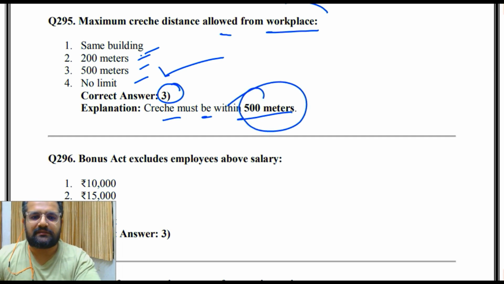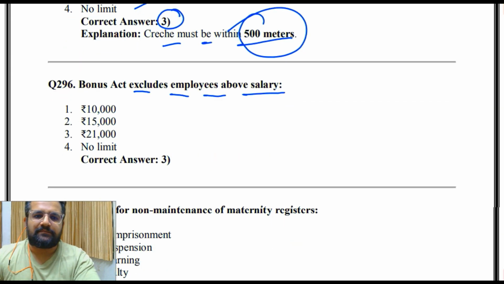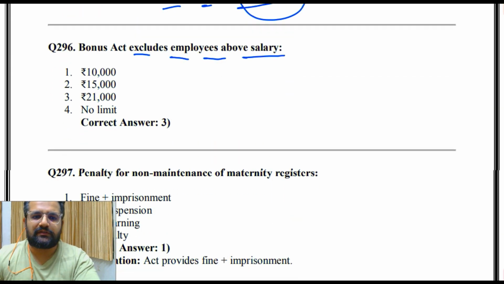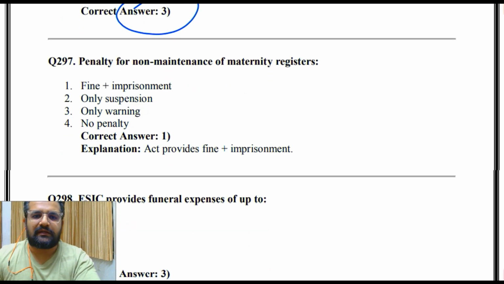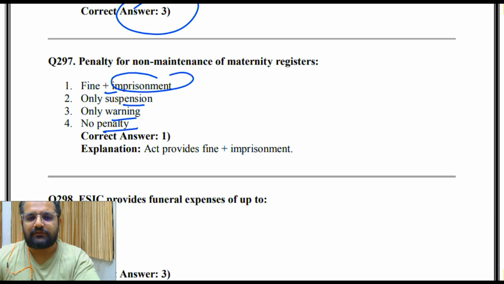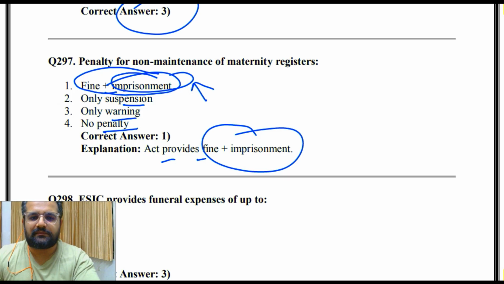500 meters. Bonus Act excludes employee above salary 10,000, 15,000, 21,000, no limit. So the answer is 3, that is 21,000. Then penalty for non-maintenance of maternity registers: fine and imprisonment, only suspension, only warning or no penalty. So the answer is both, fine and imprisonment. Act provides fine plus imprisonment.